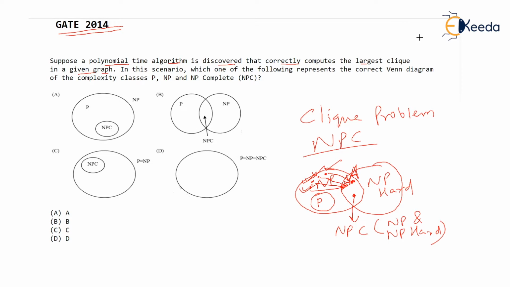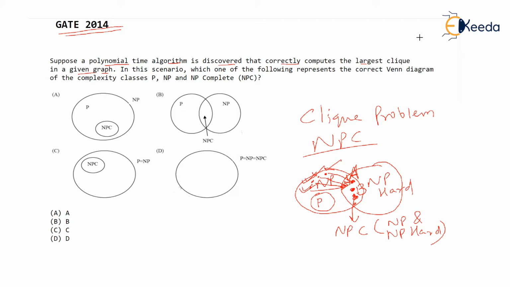If you solve the single clique problem, and obviously the other problems in NP complete, like the satisfiability problem, there is one more problem called satisfiability, isn't it? Even that will get solved because in the earlier video we saw how the clique problem and the satisfiability problem are reducible to each other and they are equivalent. So all the NP complete problems also will get solved in polynomial time.